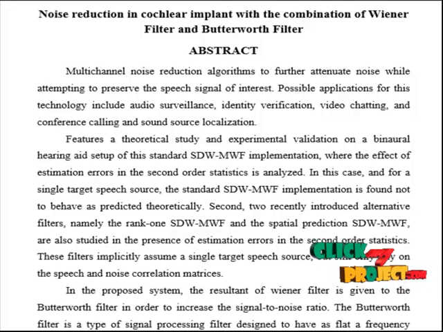In the proposed system, the result of the Wiener filter is given to the Butterworth filter in order to increase the signal to noise ratio. The Butterworth filter is a type of signal processing filter designed to have as flat a frequency response as possible in the passband. It is also referred to as a maximally flat magnitude filter.